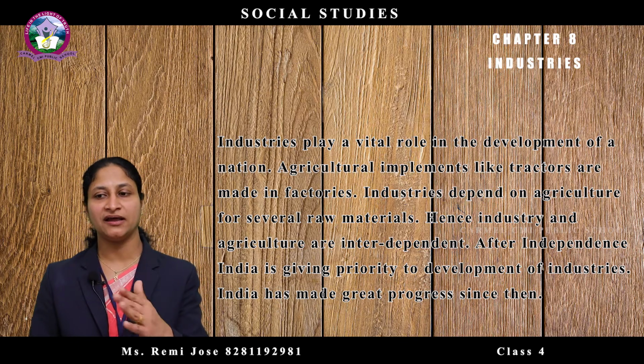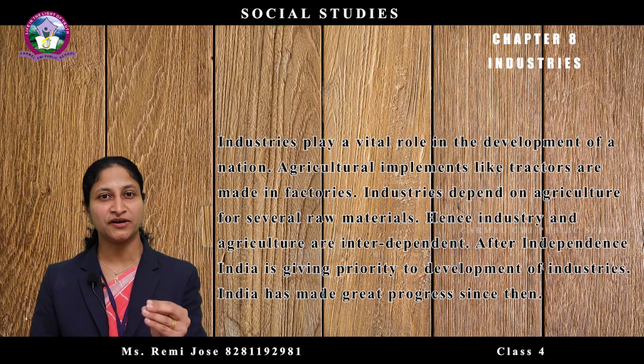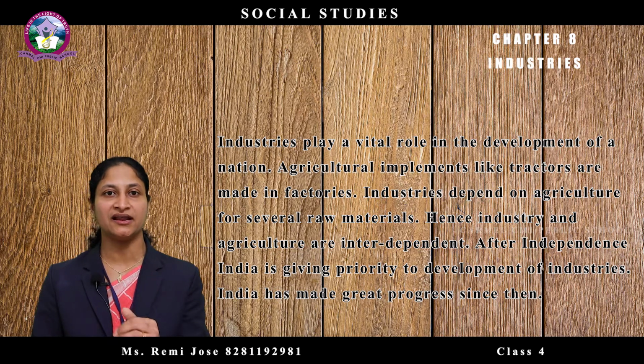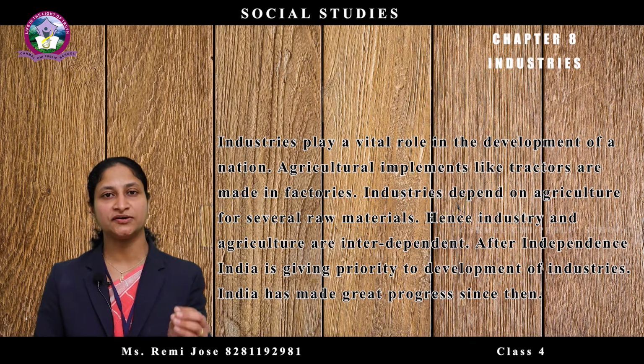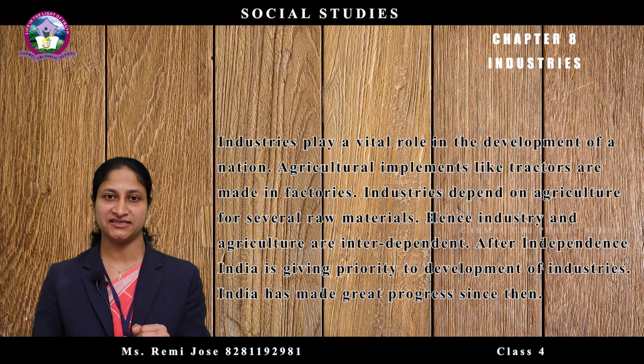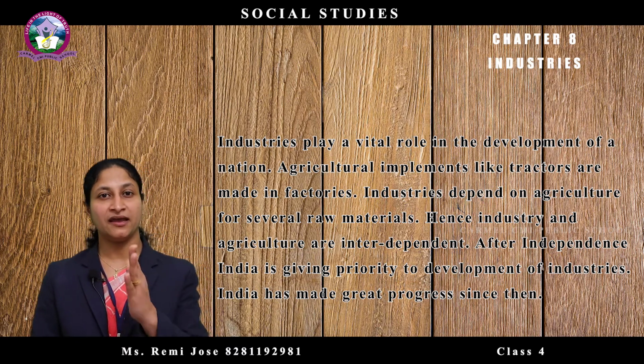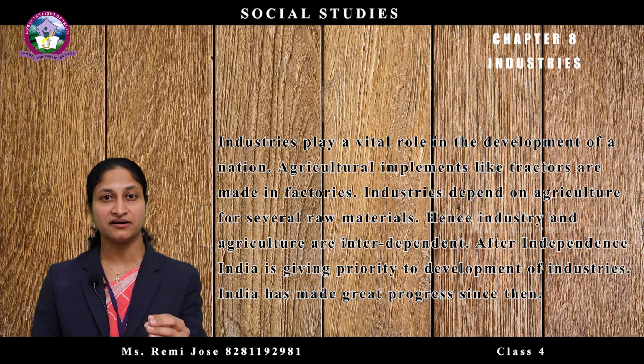Farmers depend on industries for agricultural implements such as tractors, drills, etc. Industries also depend on agriculture for getting their raw materials. So, we can say industries and agriculture are interdependent.